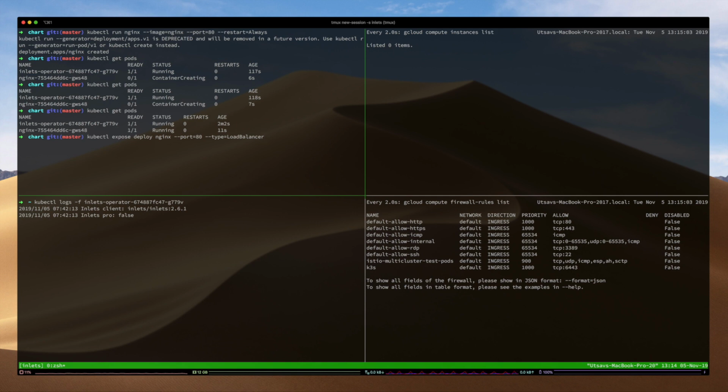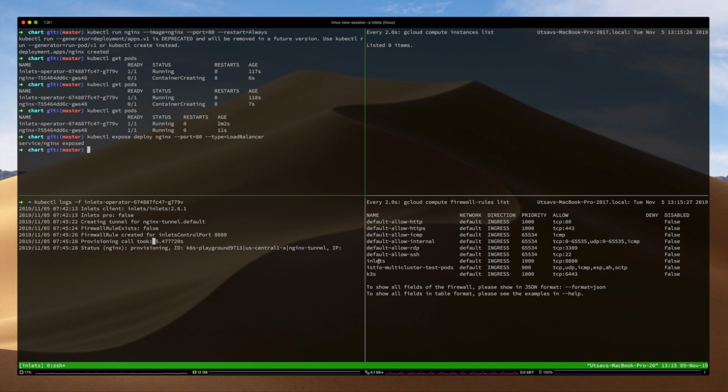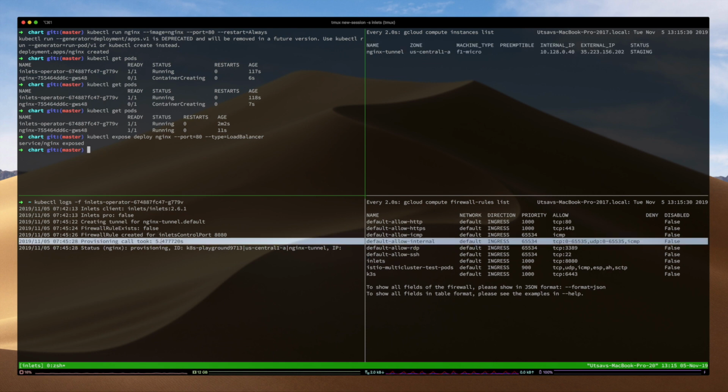And then it will provision an exit node with the inlets network tag that will allow us to target the firewall rule to that particular instance. So I'm going to hit run. It says that the firewall rule does not exist. It has created a firewall rule here, and it provisioned the Google Compute Engine instance within 5 seconds. So that is crazy fast.